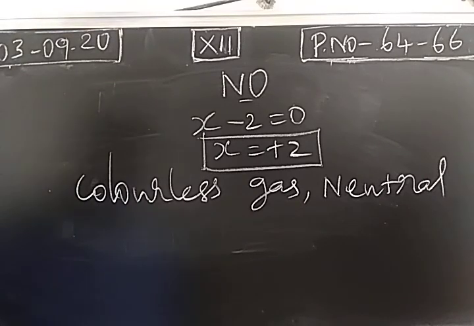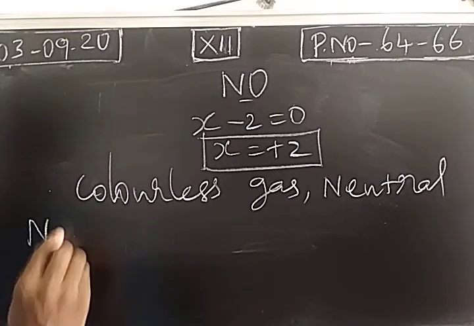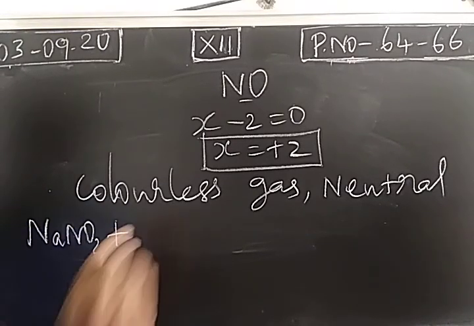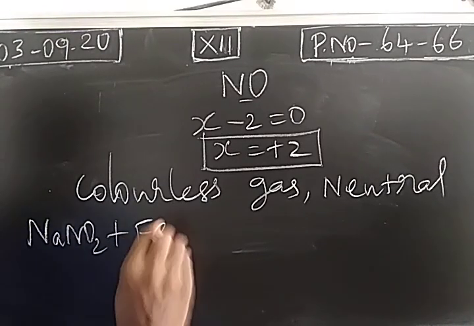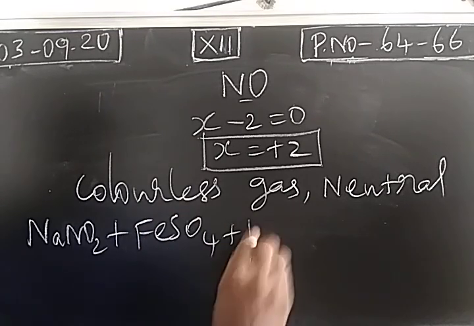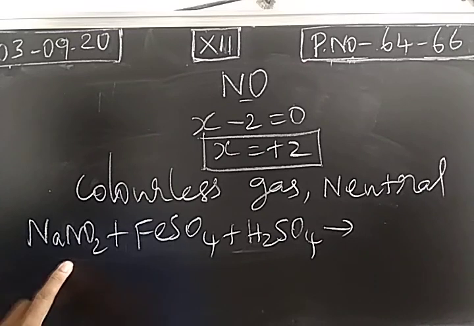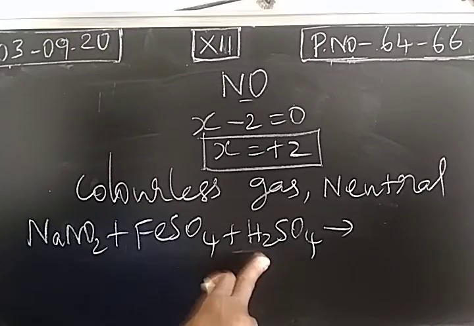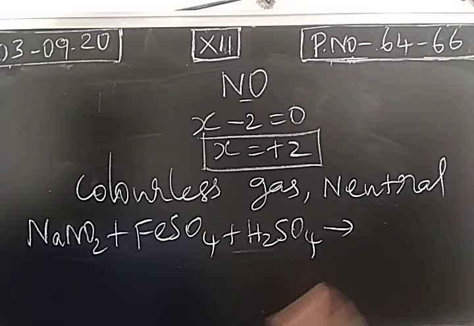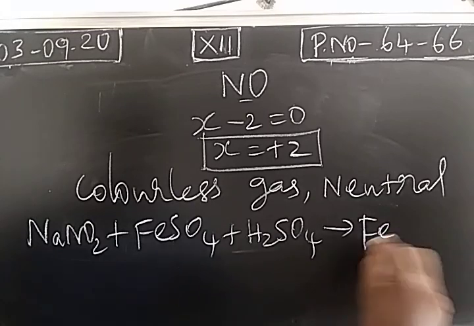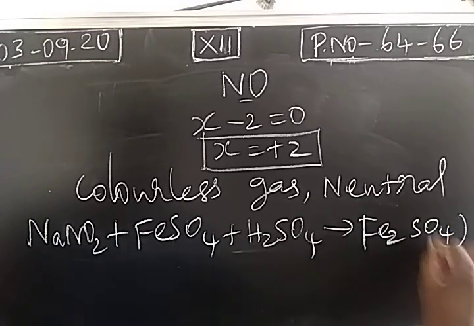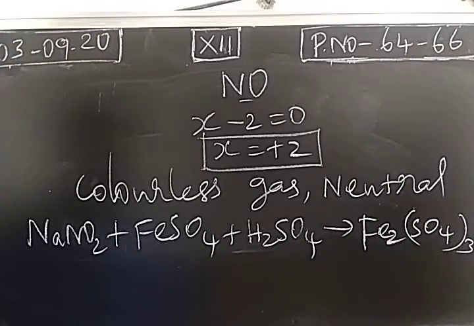Then the preparation of nitric oxide. It can be prepared using sodium nitrite salt, ferrous sulfate and sulfuric acid. By mixing sodium nitrite, ferrous sulfate and sulfuric acid, we get ferric sulfate. Ferrous sulfate becomes ferric sulfate; this is an oxidation process.